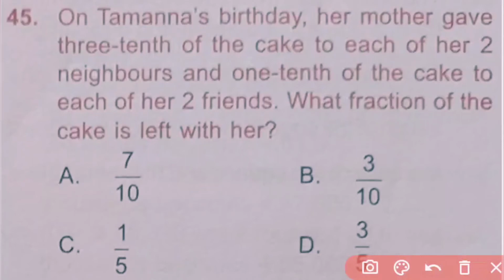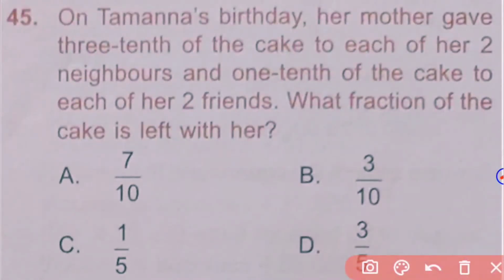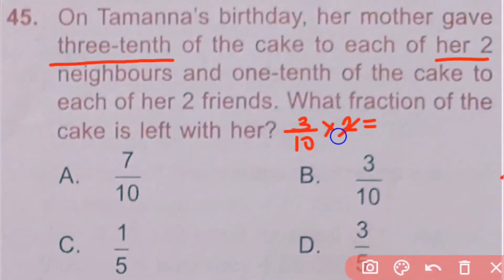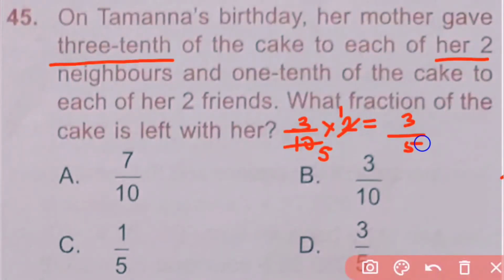Question number 45. On Tamanna's birthday, her mother gave 3/10 of the cake to each of her 2 neighbors and 1/10 of the cake to each of her 2 friends. What fraction of cake is left with her? So here her mother gave 3/10 of cake to her 2 neighbors, means 3/10 into 2, which gives 2 ones are 2, 2 fives are 10, means 3 by 5 of the cake she gave to her 2 neighbors,